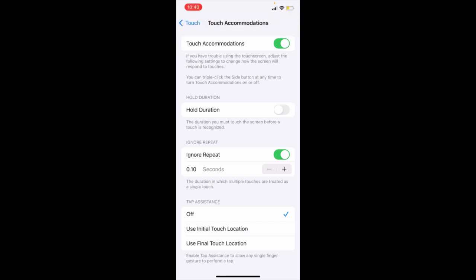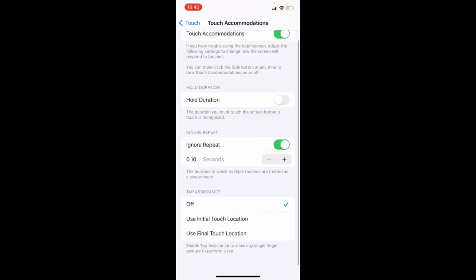In case this also fails, then what you can do is, you see the tempered glass on your smartphone, try to remove it and just get a new tempered glass. I have seen in many people's cases that when the tempered glass gets too old, this causes the ghost touch issue.